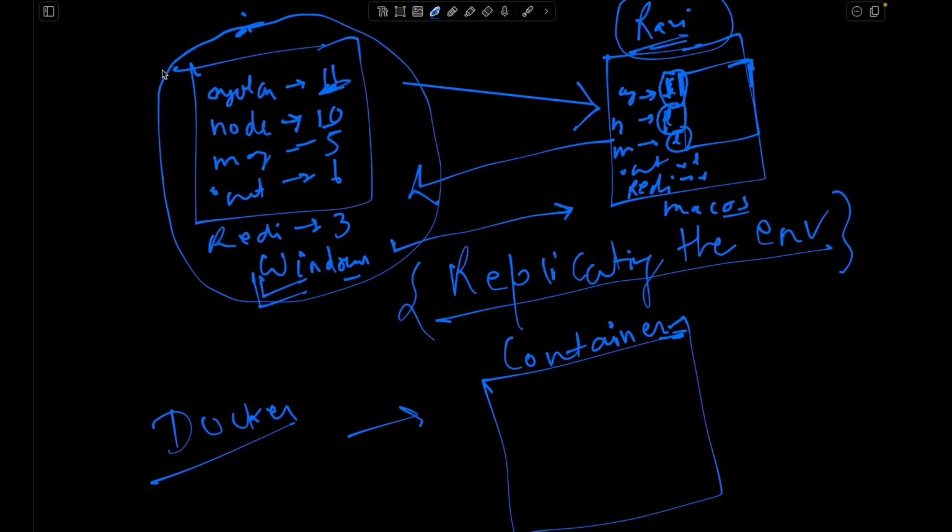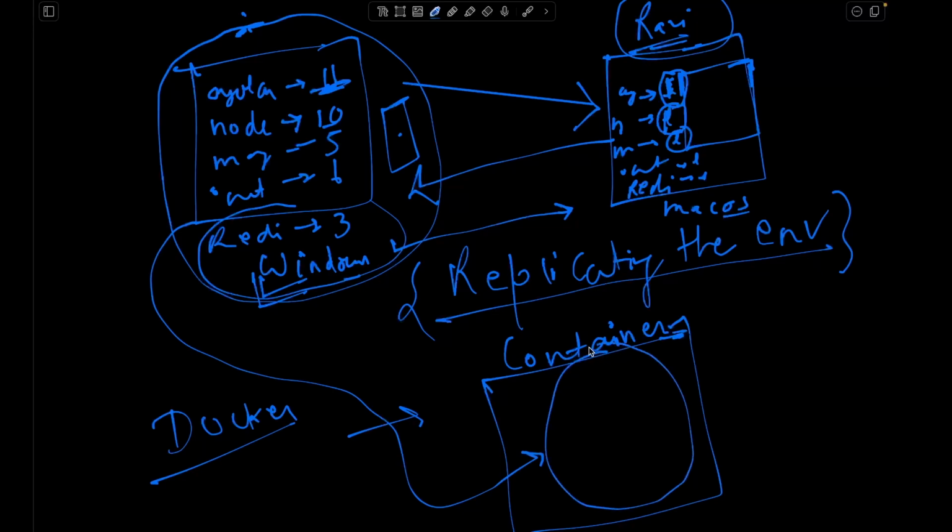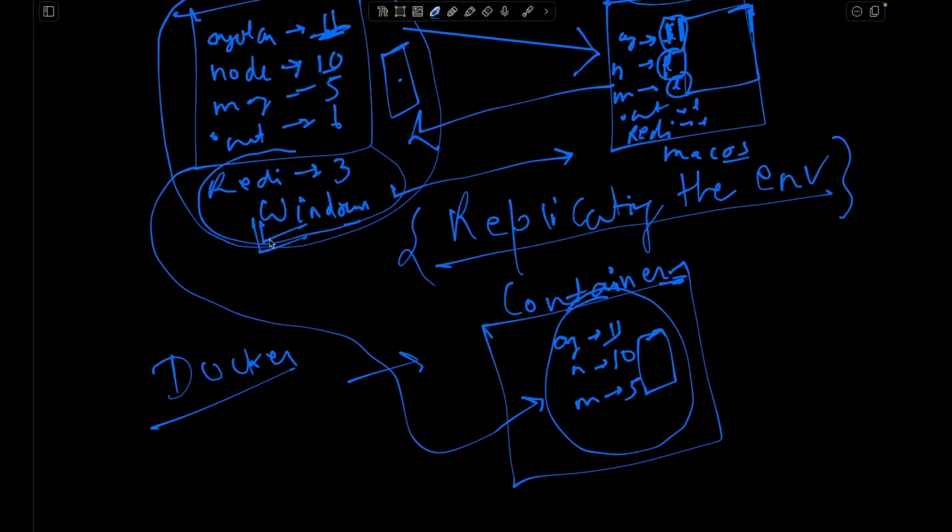What you can do is take the image, click the image of this complete environment, of this code base, of the dependencies with their versions, everything that is needed to run this application. So in this you have your code base, Angular version 11 installed, Node version 10 installed, MongoDB 5 installed, and everything, right? So you click the picture and you put it in a box.